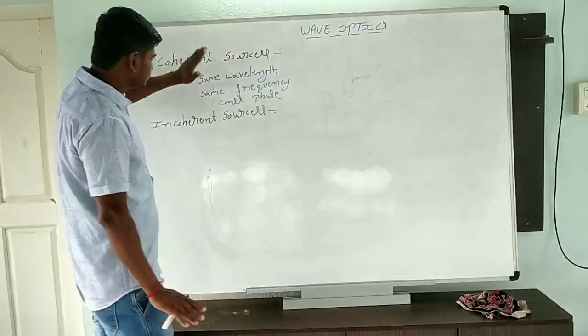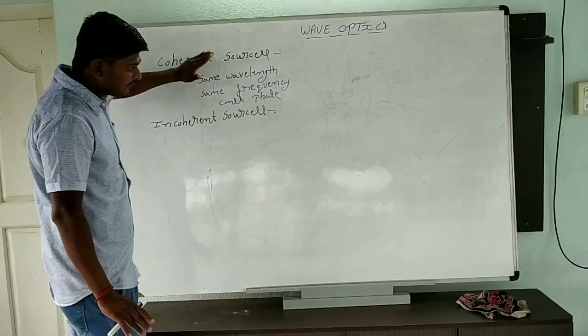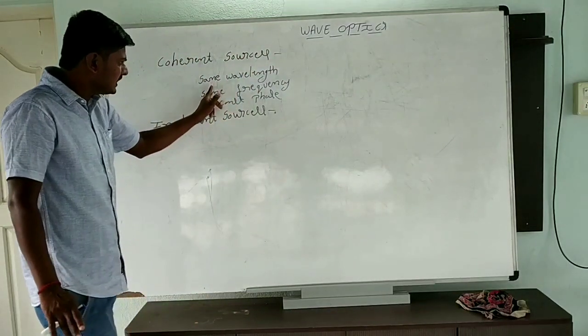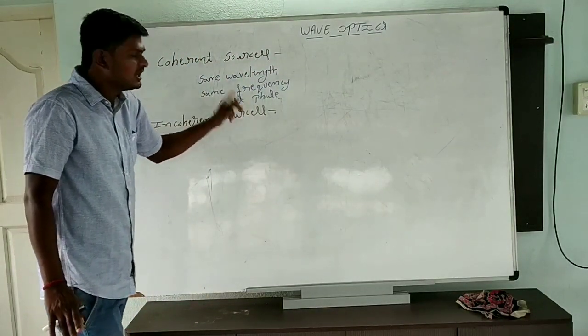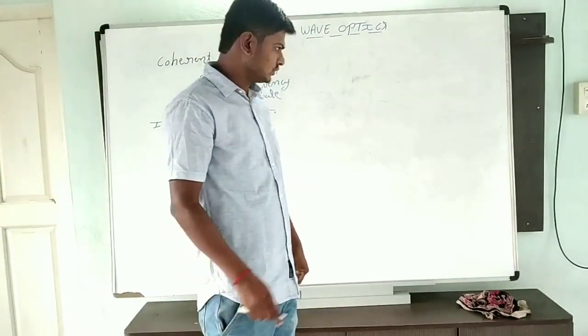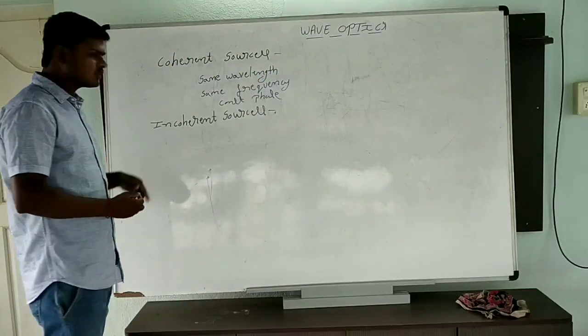Clear? The two sources of light are said to be coherent if they emit light waves of same wavelength, same frequency, and constant phase difference. Next one, incoherent sources.